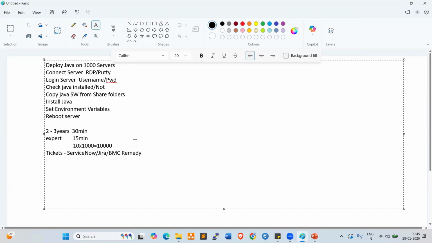So what is SLA? Anyone having idea? Real time, guys. Service level agreement, right?